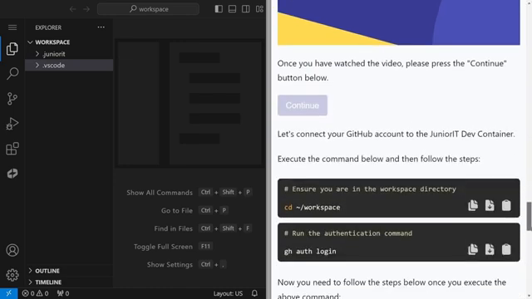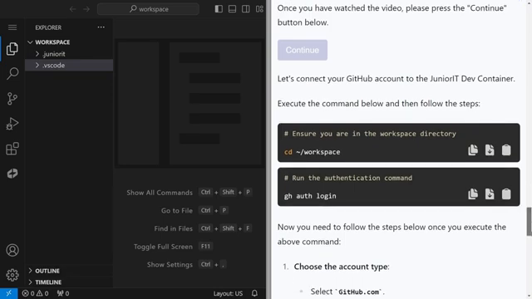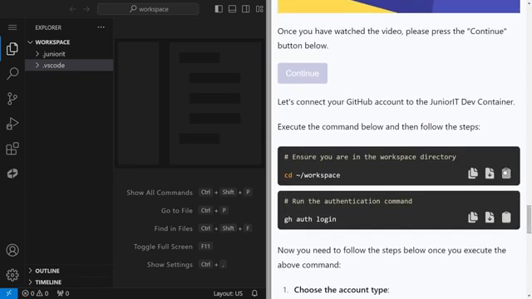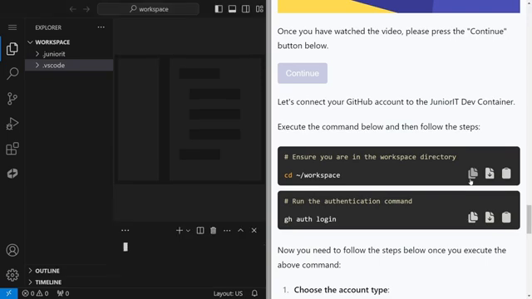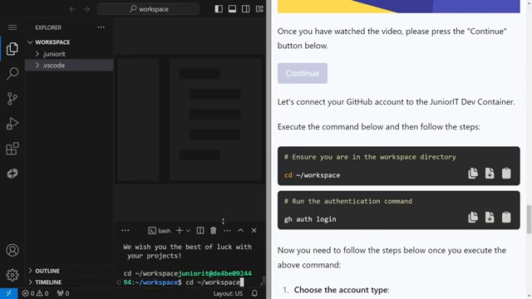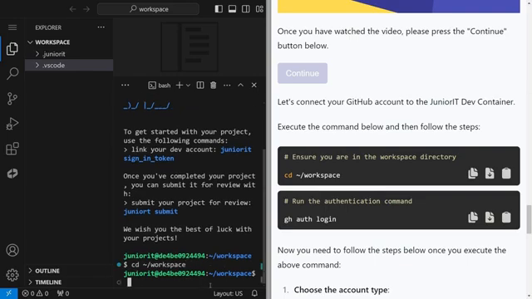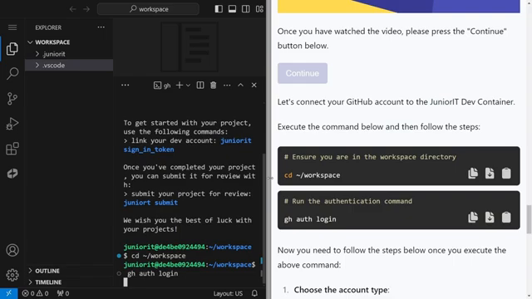Now we just need to connect your GitHub account to this junior IT development container. For this, as I already told you, this is an interactive environment. So we have provided 3 icons beside each shell commands. The first icon will just copy the command to the terminal. You can click on it and the command will be copied to the terminal screen. You can just resize the terminal window as well. Just hit enter to execute the command. Now if you just click on the second icon, it will automatically execute the command for you. If you're a beginner, I will recommend using this command.